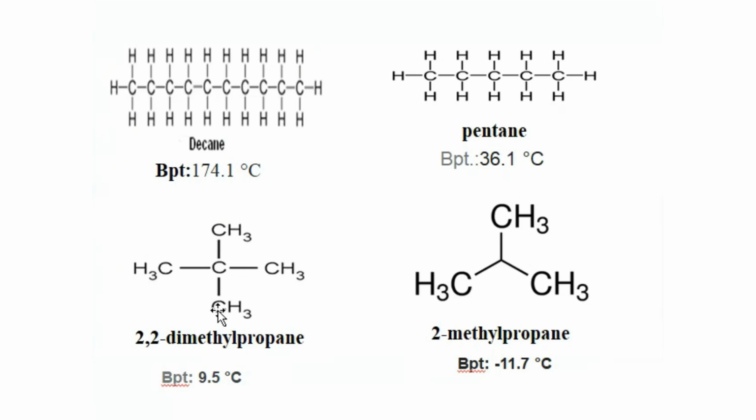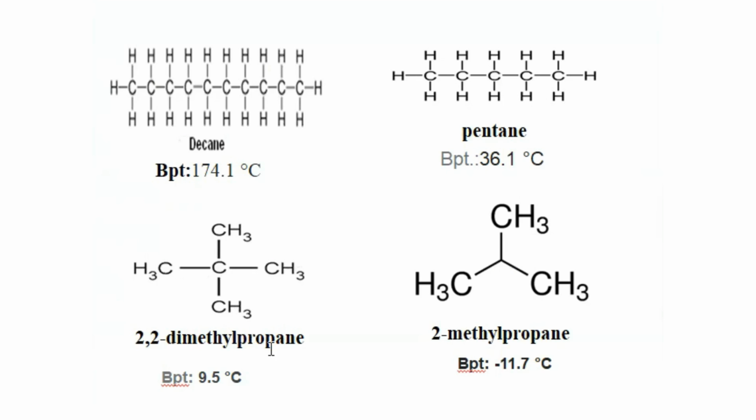2,2-dimethyl propane and pentane have the same number of carbon atoms, but pentane, or normal pentane, forms a straight chain, while this one forms a branch. When the branching increases, the boiling point decreases. That's the reason why the boiling point of pentane is greater than 2,2-dimethyl propane.